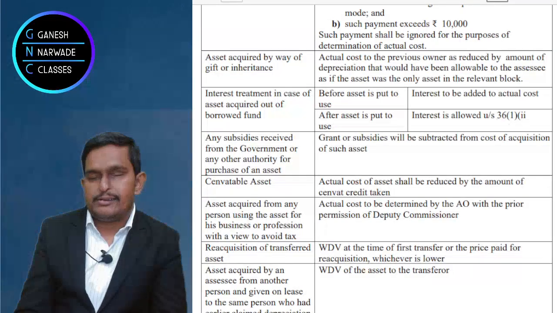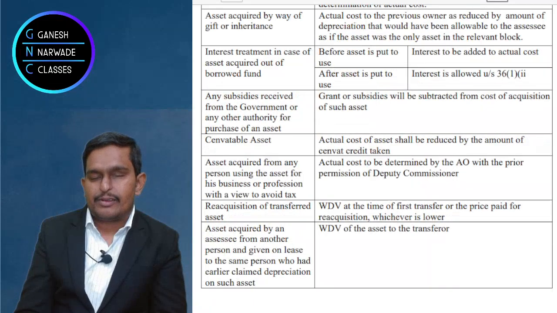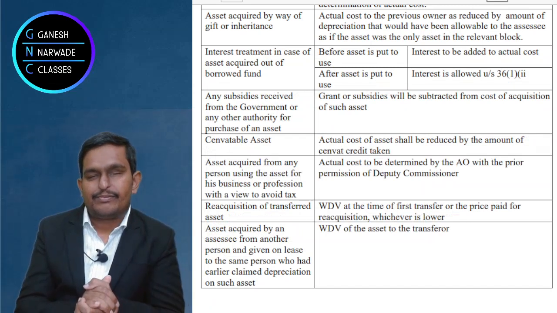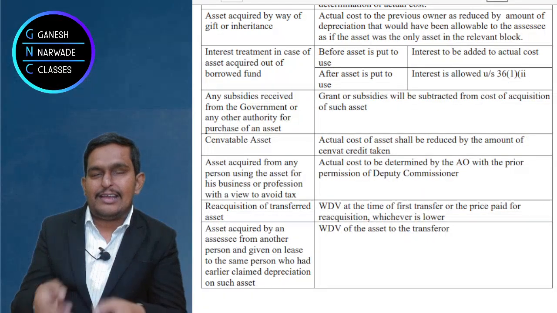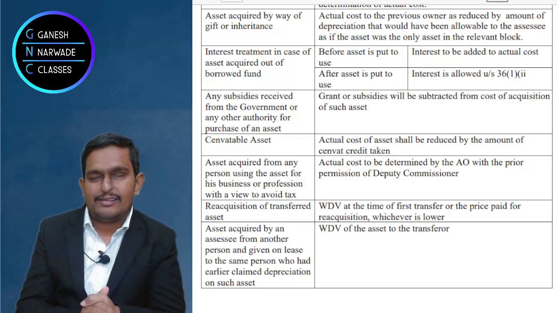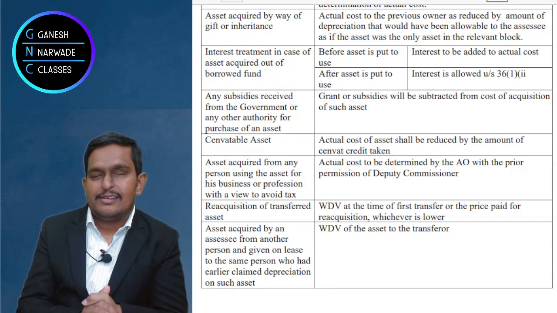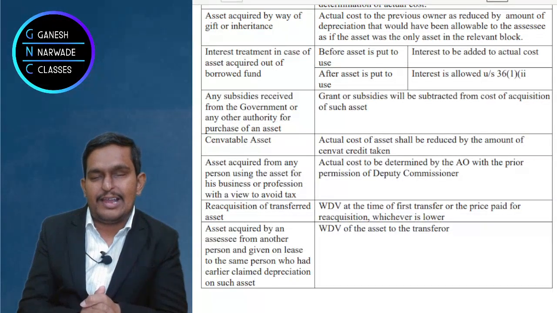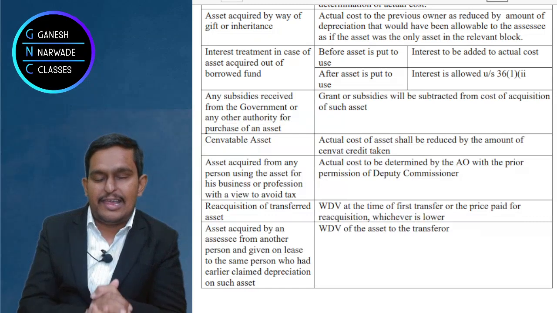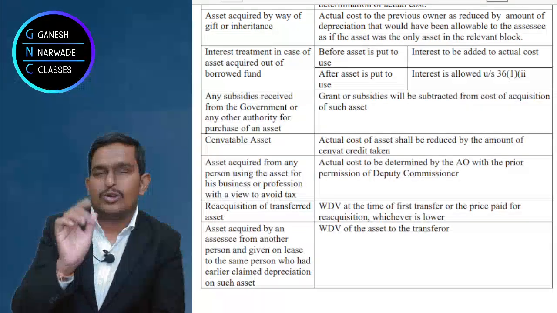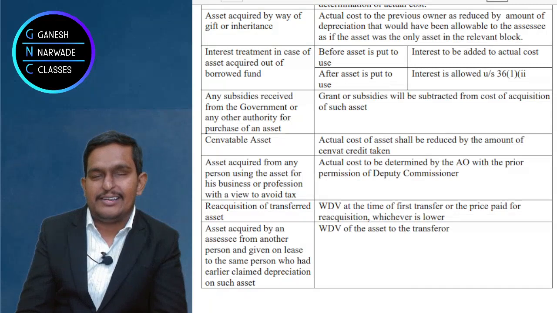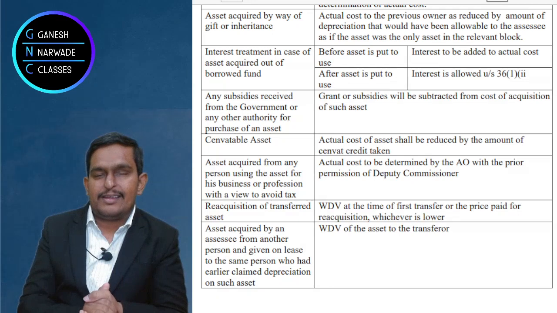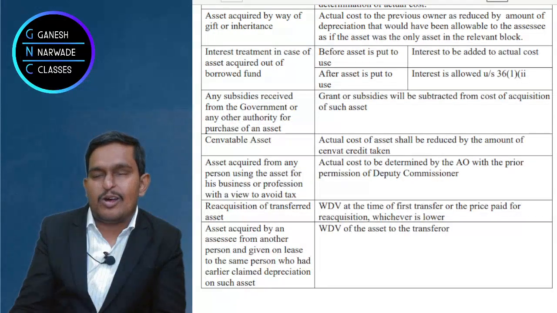Many a times what happens is that I actually sell the asset, and again reacquire that asset. Nothing wrong in it, right? I sold the asset to you for 1 crore. I again purchased the same for 1 crore 20 lakhs. Now I want to claim depreciation on 1 crore 20 lakhs because I paid 1 crore 20 lakhs, right? I sold for 1 crore. I purchased for 1 crore 20 lakhs. So my purchase price will become the actual cost, right?